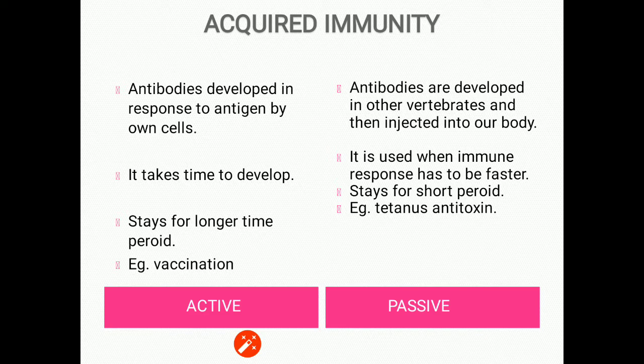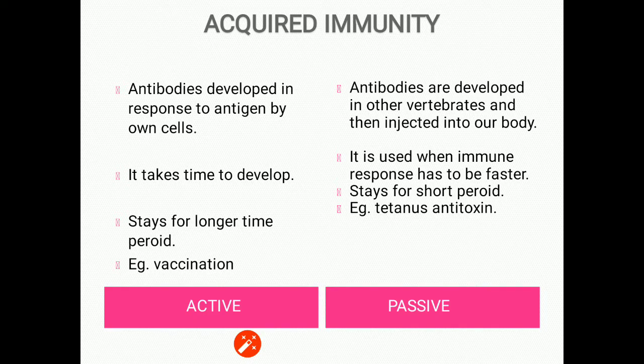Active immunity takes time to develop. It stays for a longer time period, while passive immunity responds faster, but it stays for a short time period.